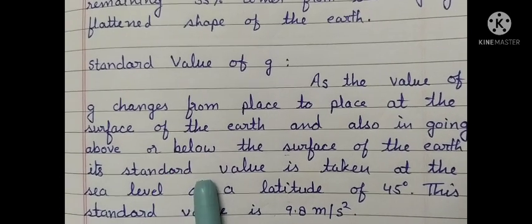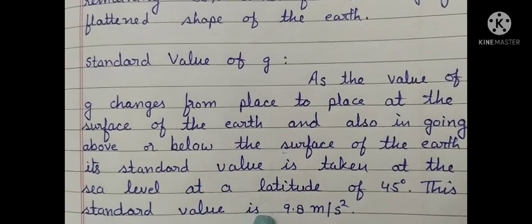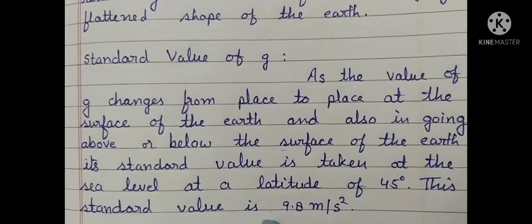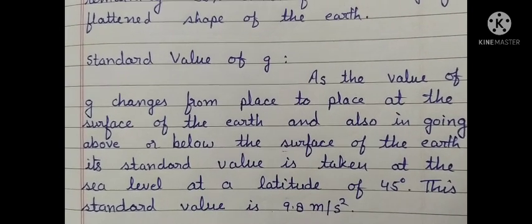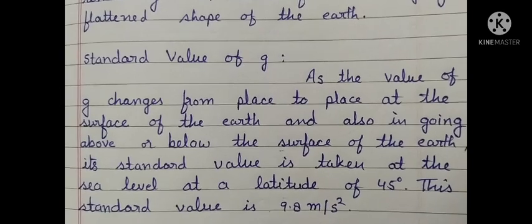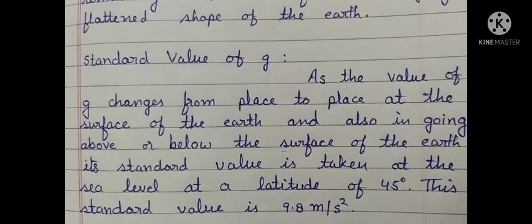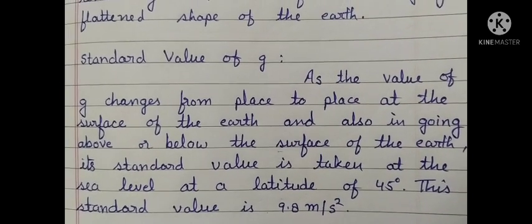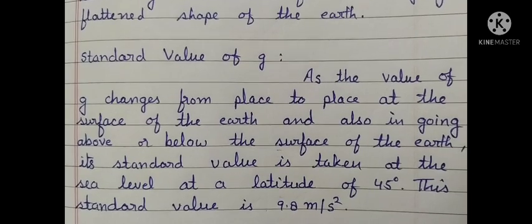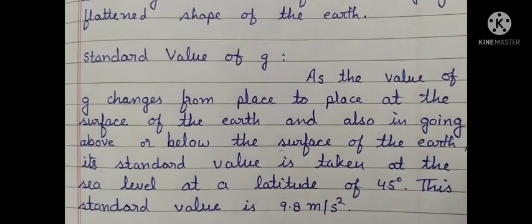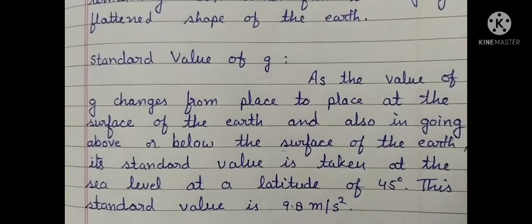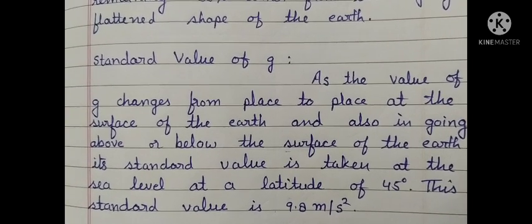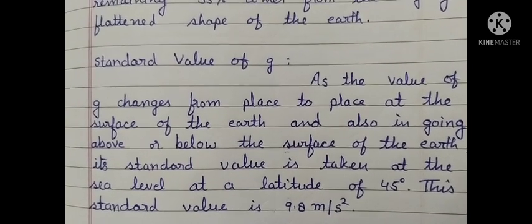So this is all about the variation of acceleration due to gravity due to the shape of the earth, because the earth is not perfectly spherical. It is slightly flattened at both the poles. So the shape of the earth also affects the acceleration due to gravity. So this is all about acceleration due to gravity regarding the shape of the earth.